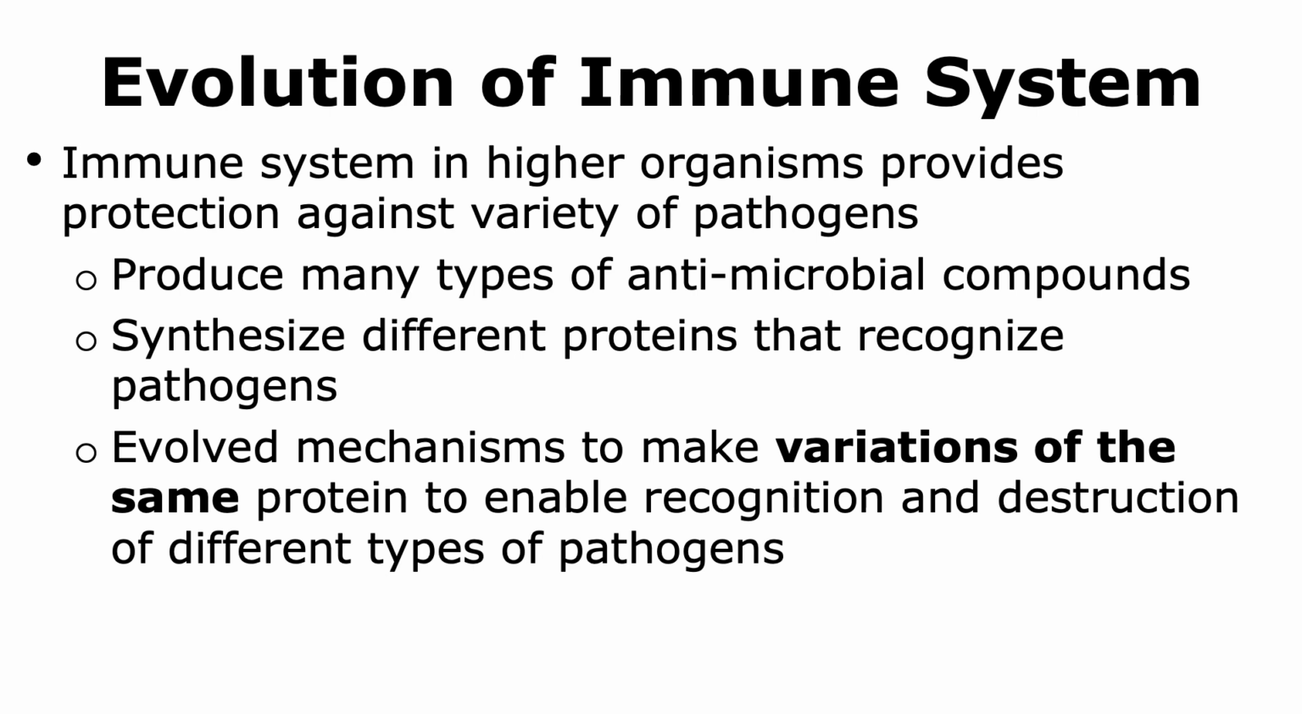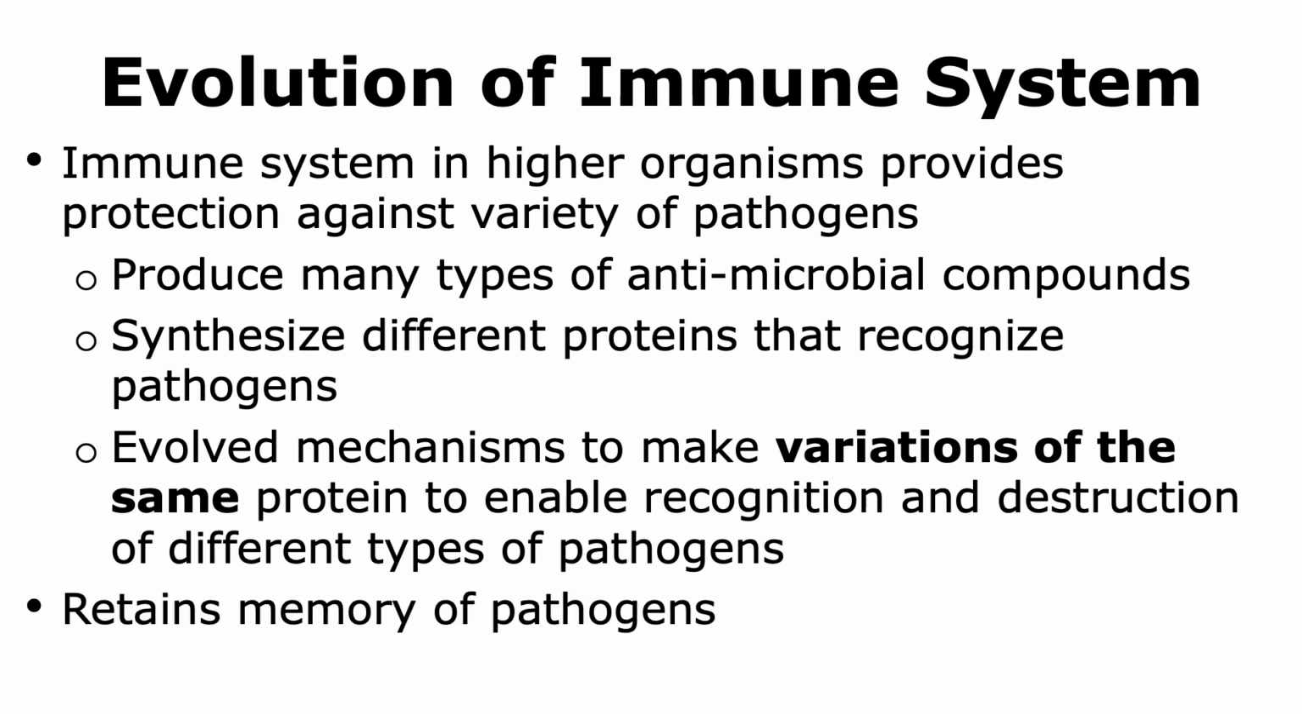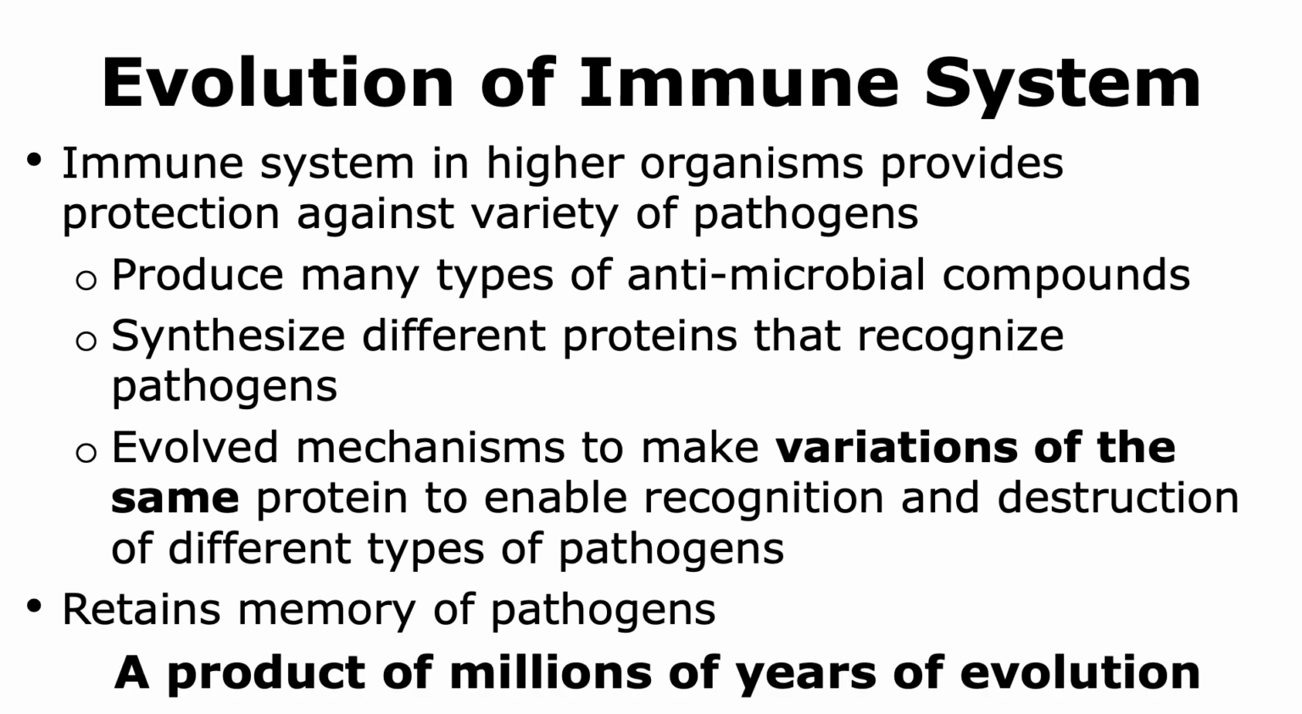The immune system of higher organisms also has an elaborate mechanism to retain the memory of pathogens. Such a highly complex system is a product of millions of years of evolution. In order to understand how such a complex system has evolved in higher organisms, let us first look at the different defenses that lower organisms or simpler organisms like prokaryotes and protists have evolved.